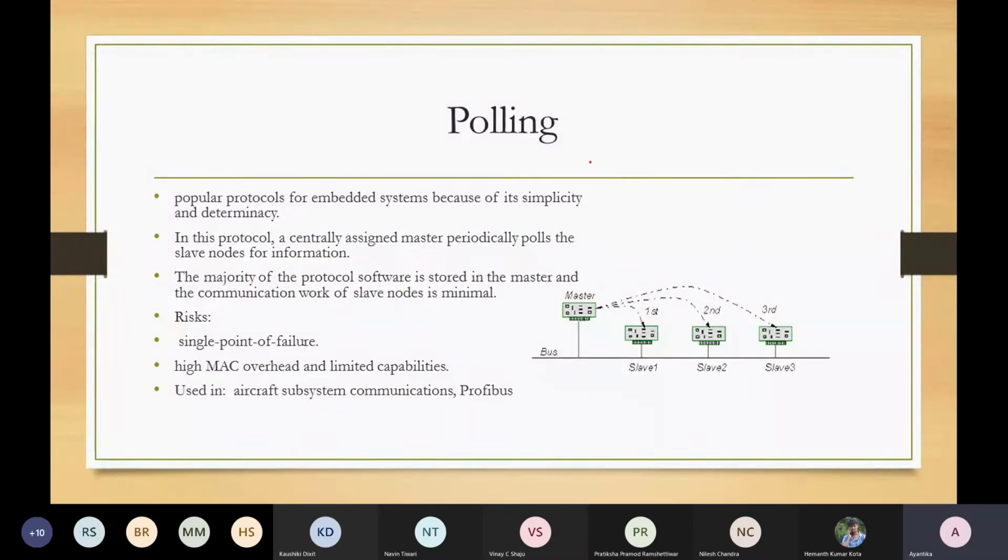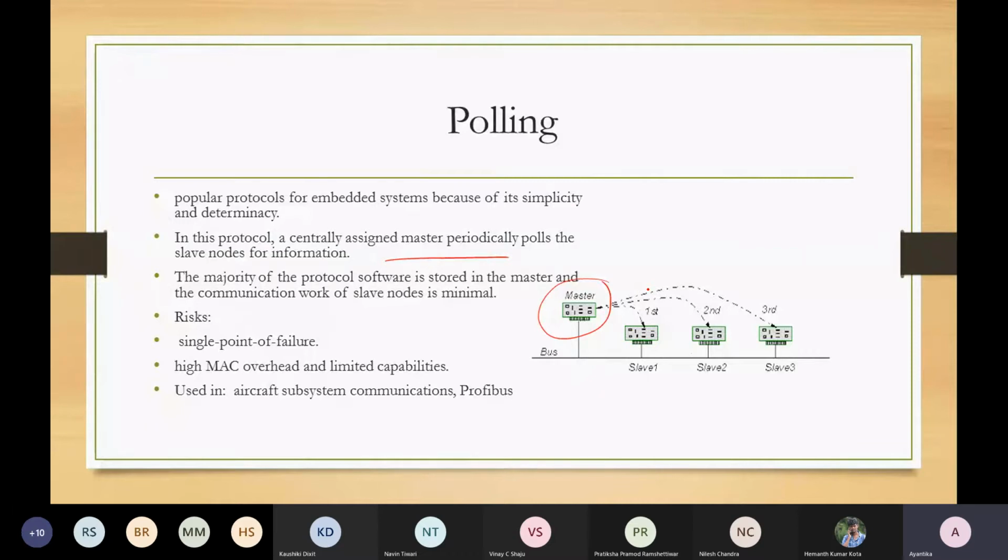Of course, next one is polling. Polling means there is a centrally assigned master. That master is periodically polling the other connected nodes, which you can call slave nodes. If some slave is showing interest in data transfer, then the master node will take care of assigning the bus to them, and then the data transfer will start.